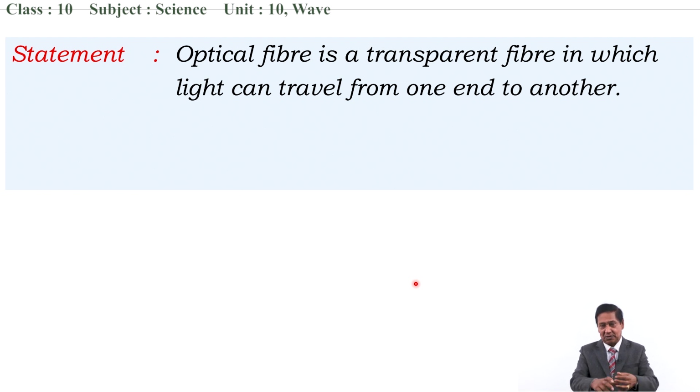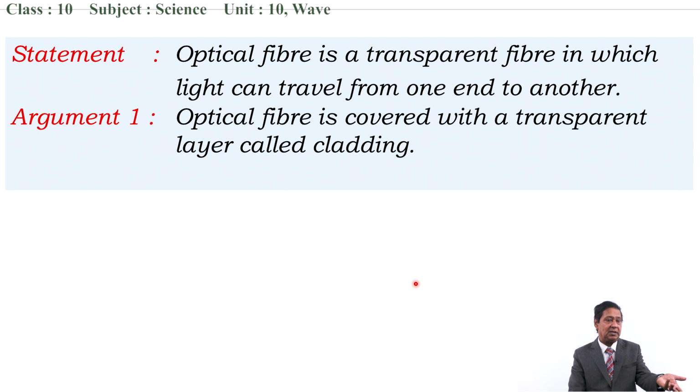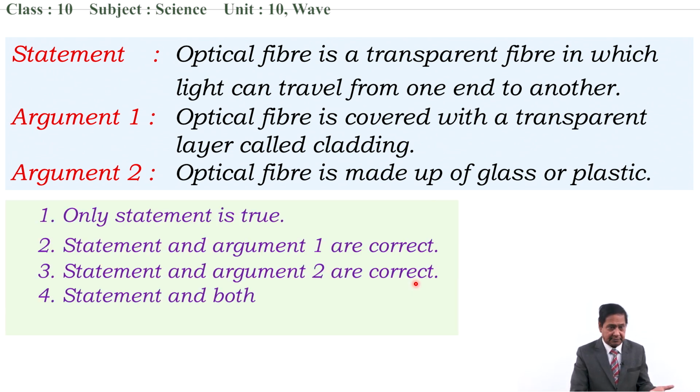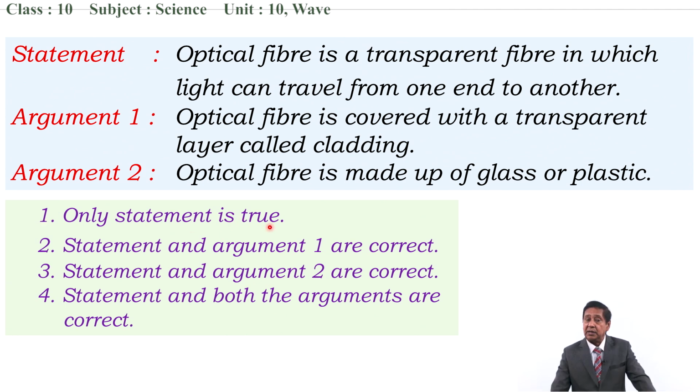Now I want to check whether the subject matter is understood or not. Statement: Optical fiber is a transparent fiber in which light can travel from one end to another. Argument 1: Optical fiber is covered with a transparent layer called cladding. Argument 2: Optical fiber is made up of glass or plastic. Whether these statements and arguments are correct or not, after the analysis, you have to select one of the options. First option: only the statement is true.